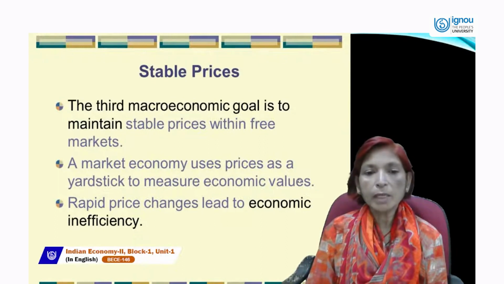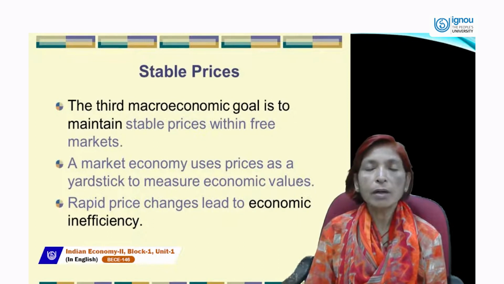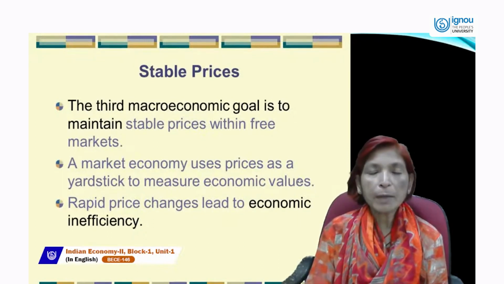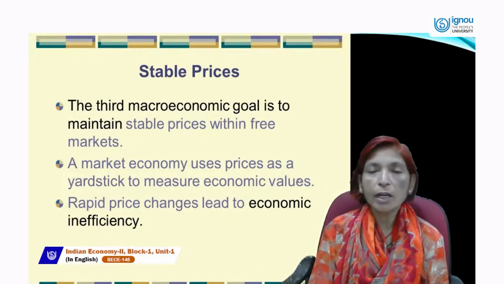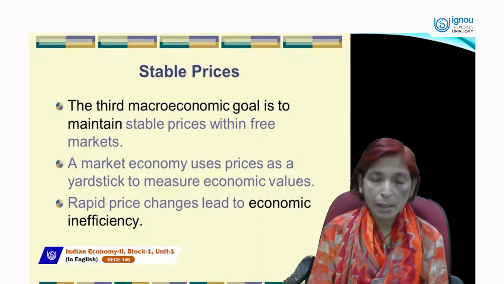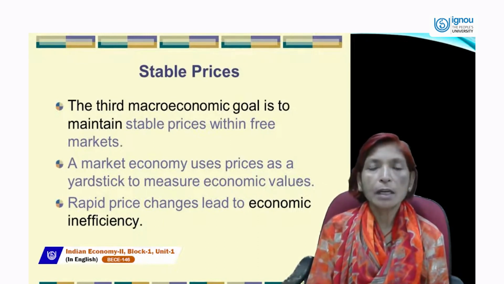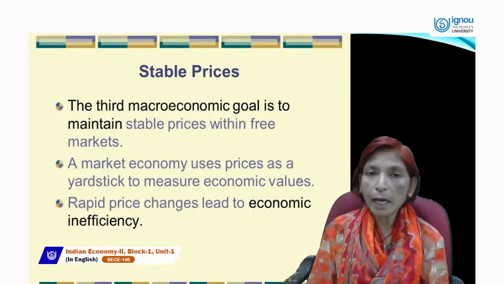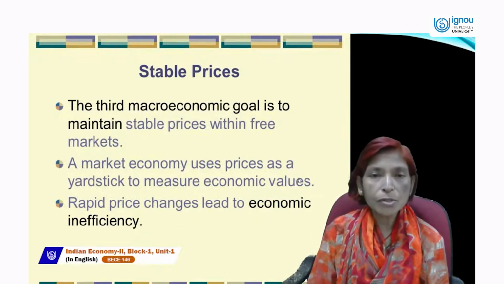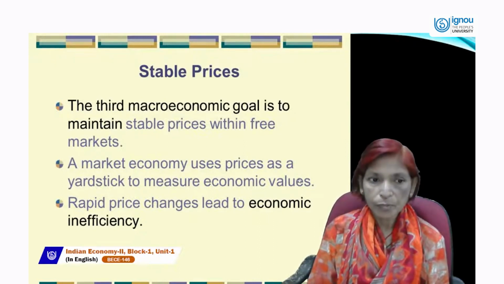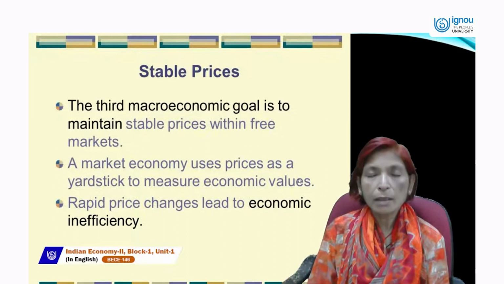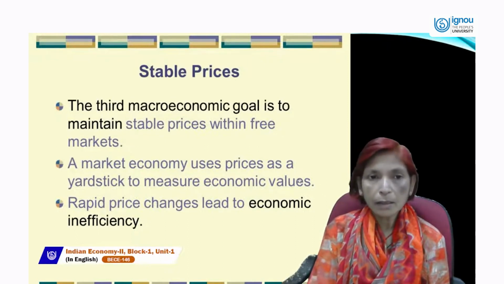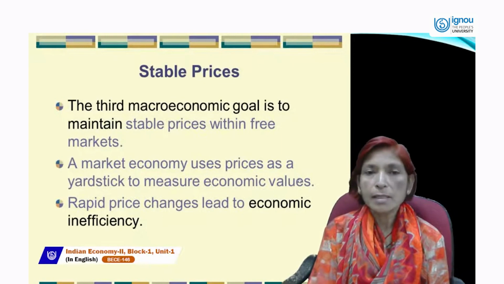So a market economy uses prices as a yardstick to measure economic values. Rapid price changes lead to economic inefficiency. And if we want to get economic efficiency, or we want to achieve the higher growth rate target, then we must stabilize the price level. So if price remains stable, then the government can achieve the set targets.